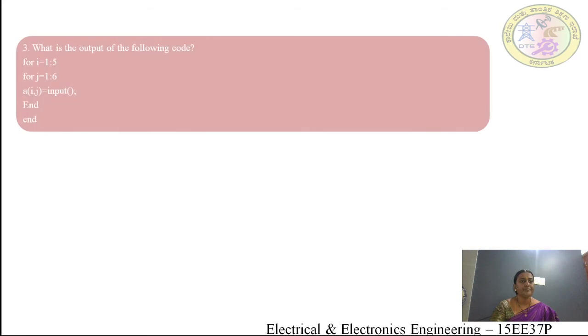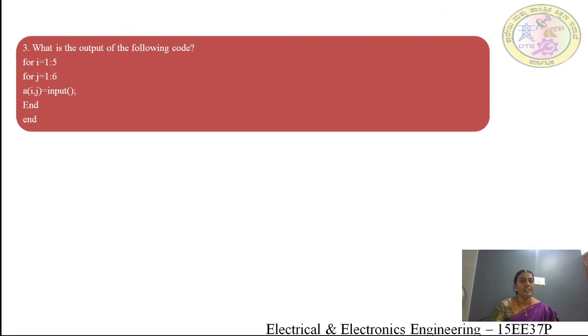Next, what is the output of the following code? for i = 1:5, for j = 1:5, a(i,j) = input(), end, end.